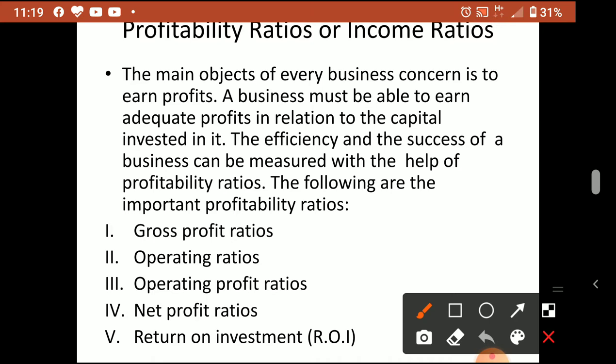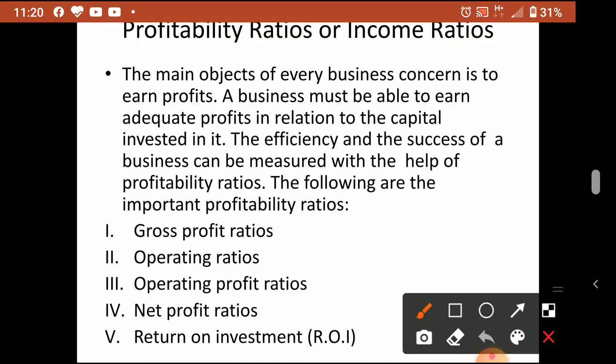Now turnover ratios, or activity ratios, represent how fast the current assets, inventory, trade receivables, debtors, bills receivable or bills payable, all those things, how fast the current assets or current liabilities or the working capital are converting or moving. That is what the turnover ratios showed. Now we are going to the profitability position of the business.